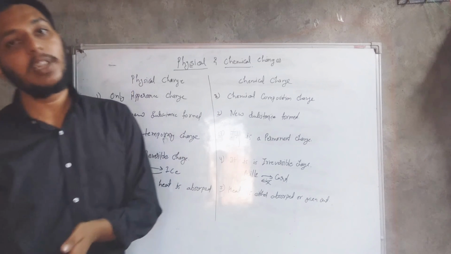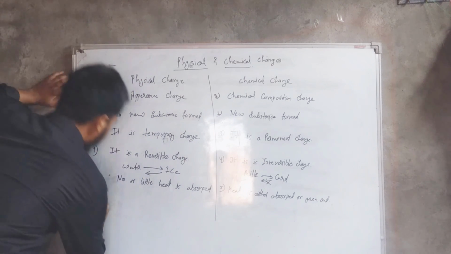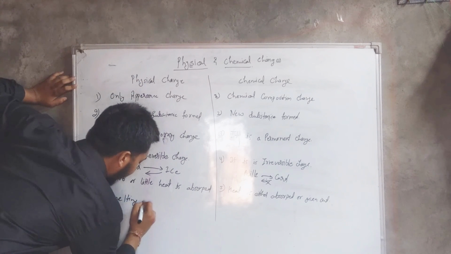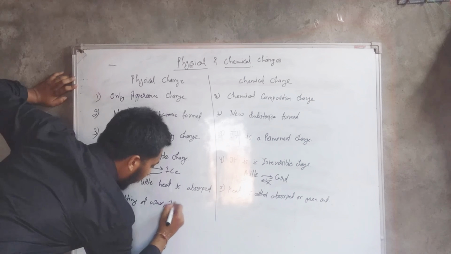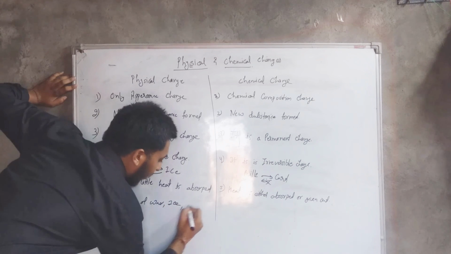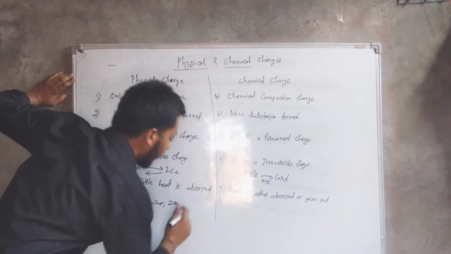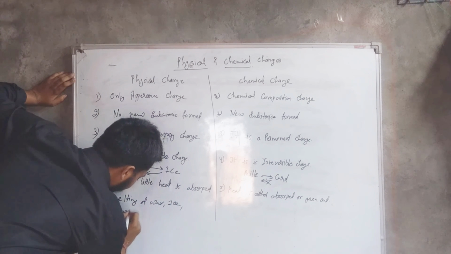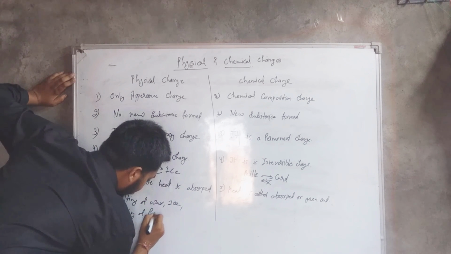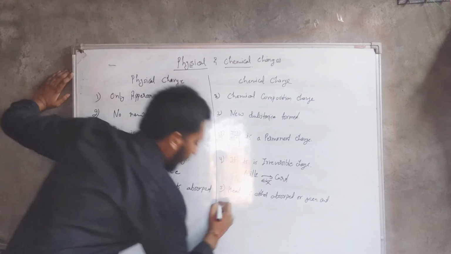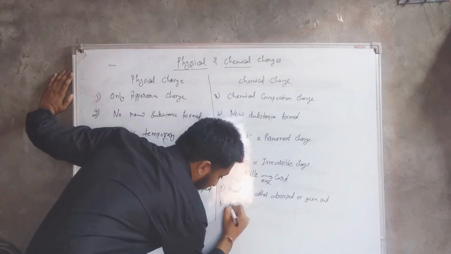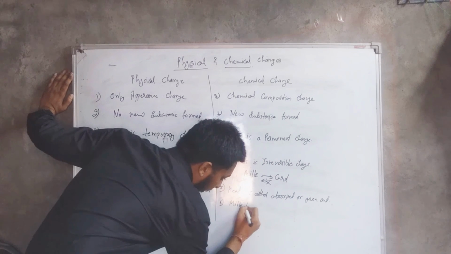Examples we had, you can say melting of wax, ice, called as a physical change. Also write tearing of paper. But in chemical change you can say milk to curd.